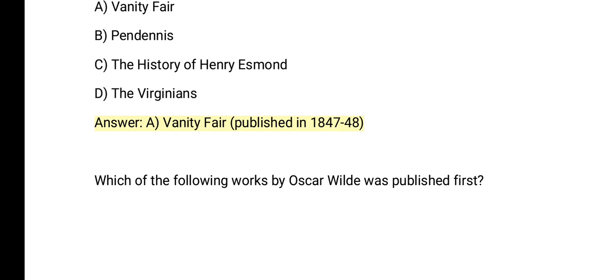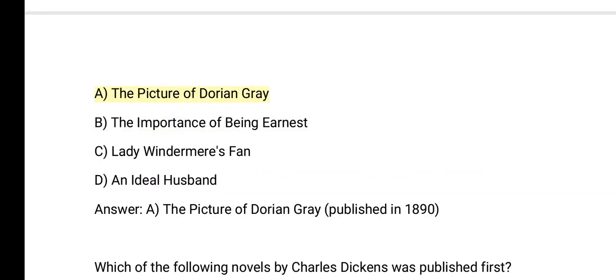Which of the following works by Oscar Wilde was published first? A. The Picture of Dorian Gray. B. The Importance of Being Earnest. C. Lady Windermere's Fan. D. An Ideal Husband. Answer: A. The Picture of Dorian Gray, published in 1890.